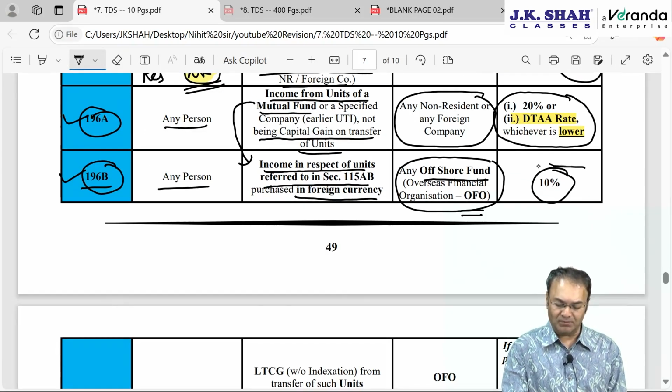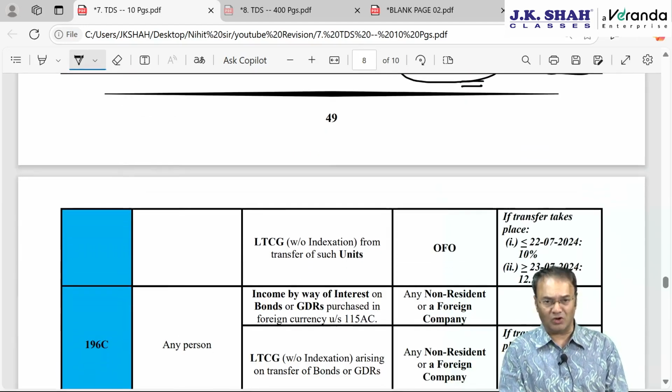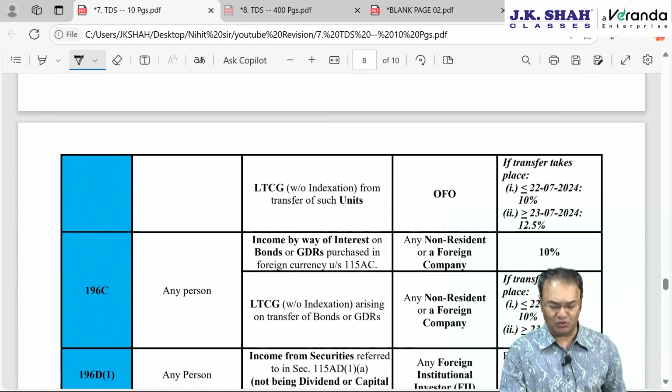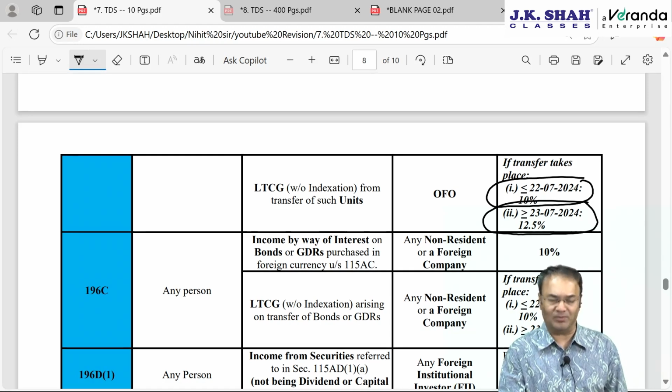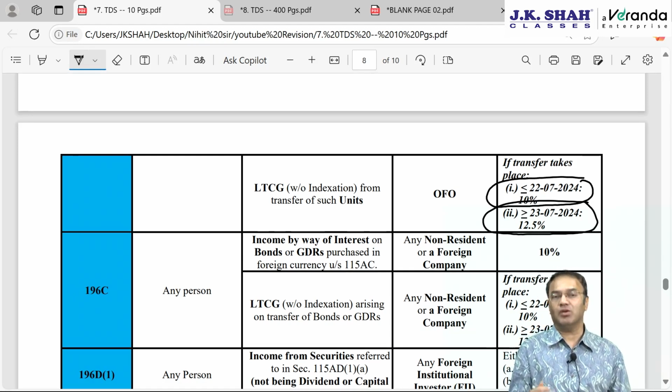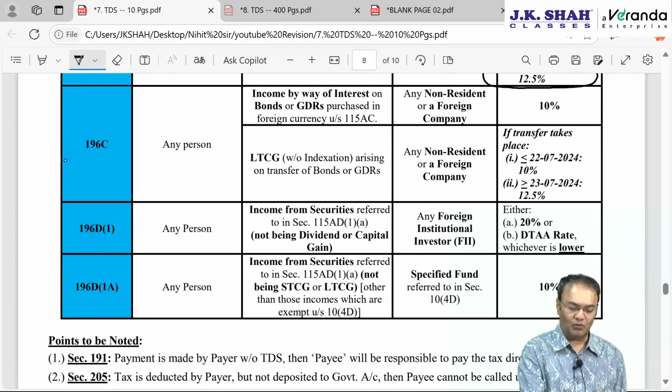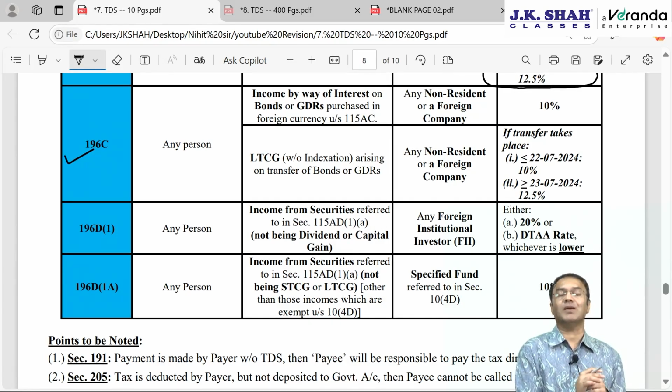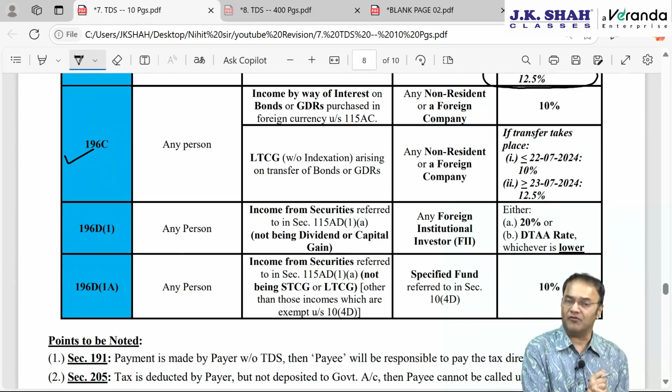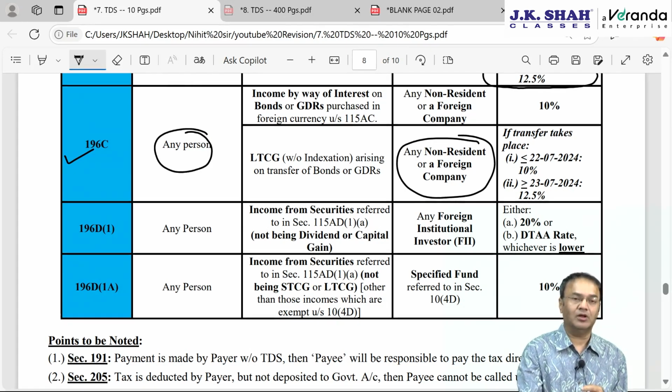Normal income, 10% TDS rate. If it is long-term capital gain arising from transfer of units, if sold up to 22nd July 2024, then 10%. On or after 23rd July 24, the rate will be 12.5% TDS rate, plus surcharge of course, plus health and education cess wherever applicable. 196C is the next section. This is applicable to incomes referred to in section 115AC. The payee should be a non-resident or a foreign company, payer any person.